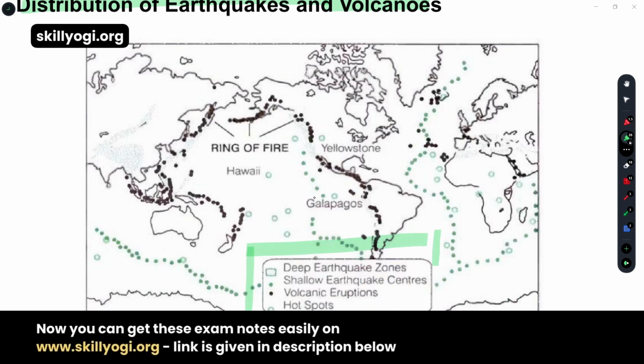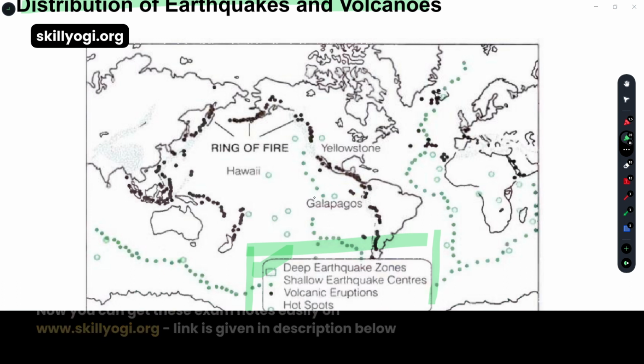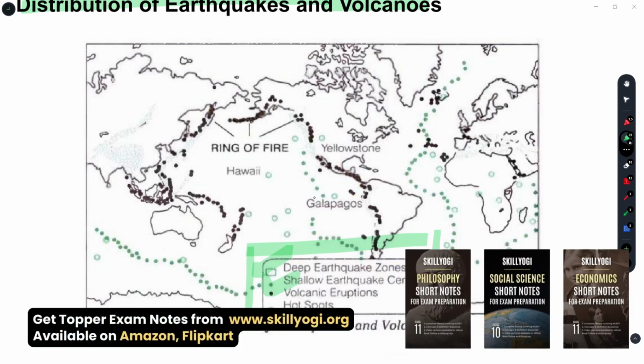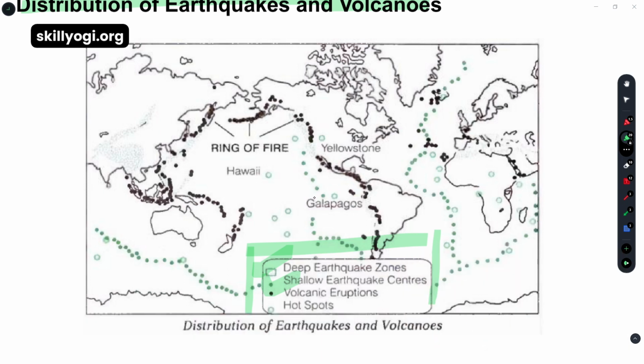In this index, we have four kinds of classification. In the first, we can see the deep earthquake zones, that means the white zones which are covered up. It's called the deep earthquake zones, where the velocity of the measurements of the earthquake is more. Shallow earthquake centers, that means the pointed zones. These black points are known as the shallow earthquake centers.